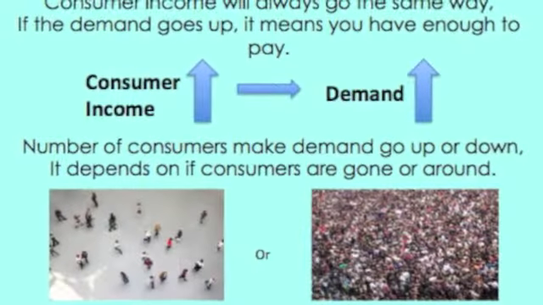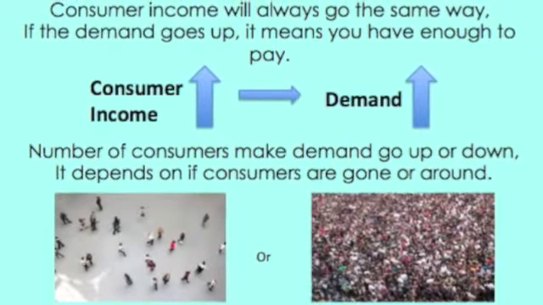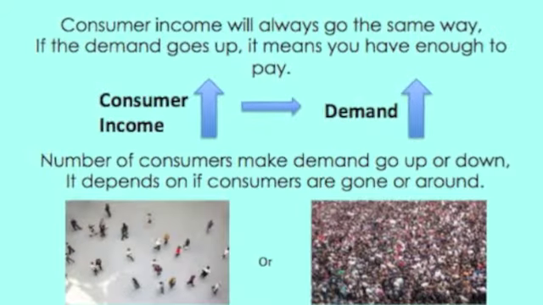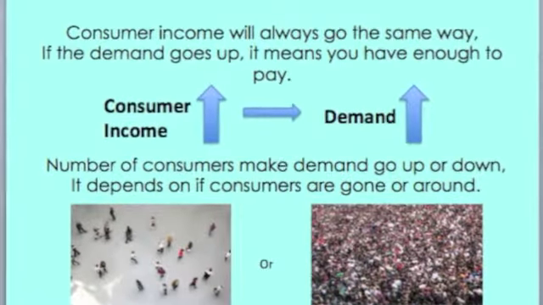Consumer income will always go the same way. If the demand goes up, it means you have enough to pay. Number of consumers make demand go up or down. It depends on if consumers are gone or around.